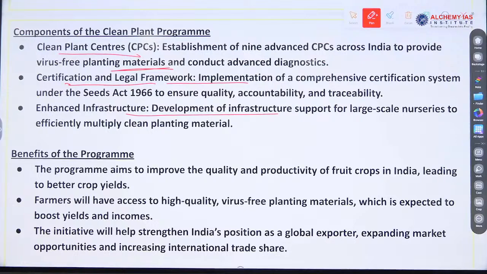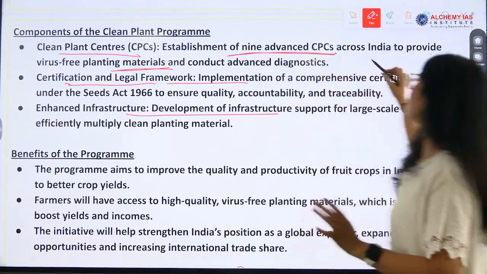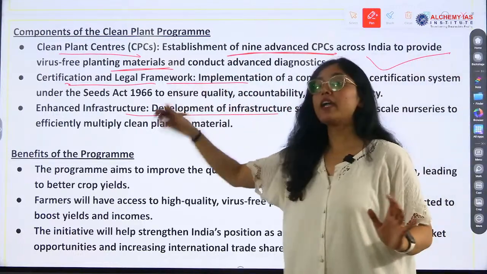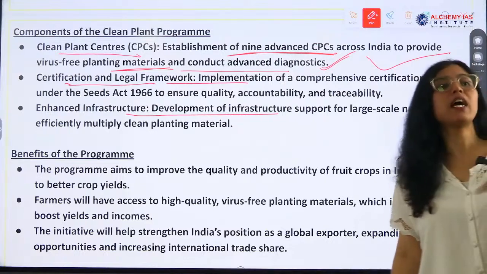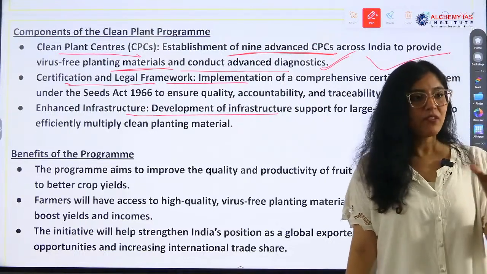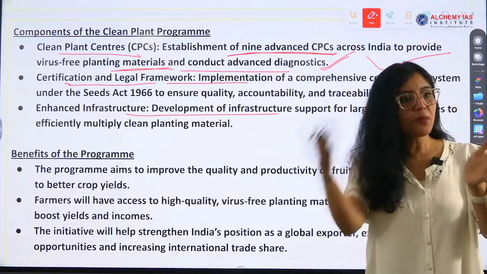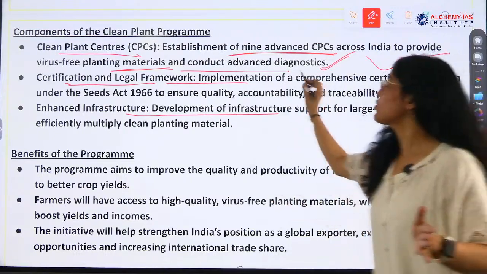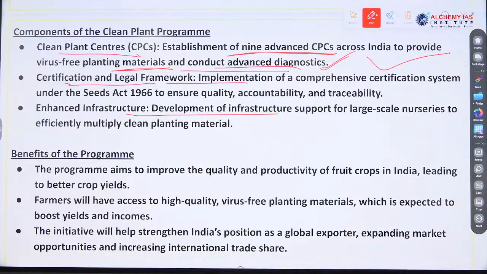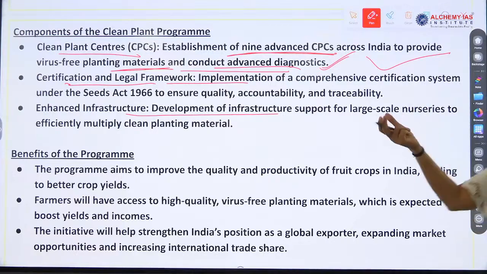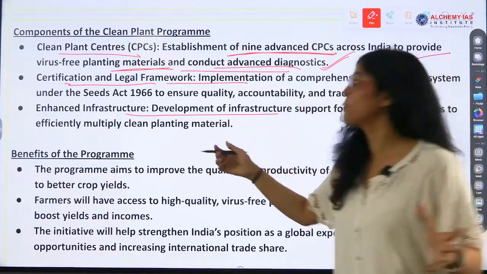This includes establishment of 9 advanced CPCs to provide virus-free planting material and conduct advanced diagnostics. We are focusing on final productivity. It will help us in diagnosing and preventing the things that may destroy the plant, the fruit, the flower. So diagnosis is very important.